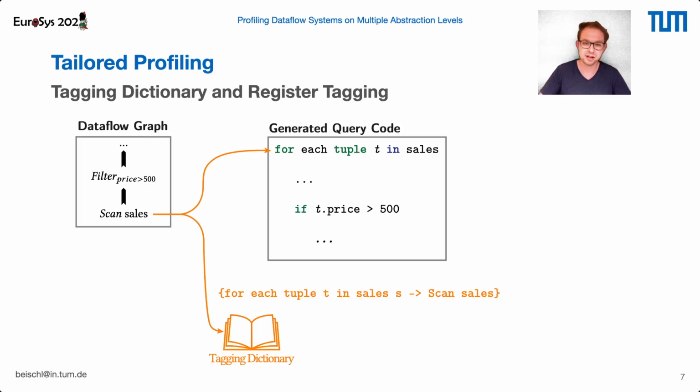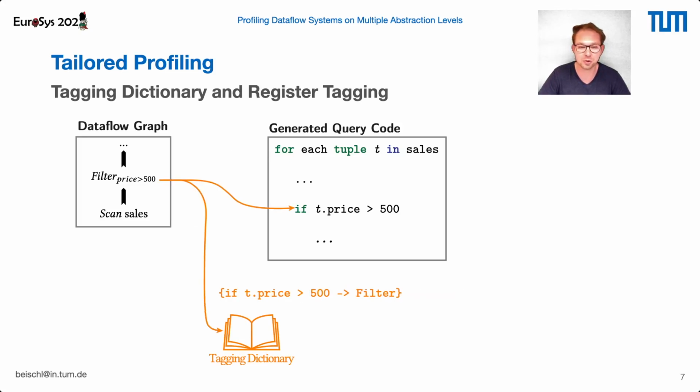So if we have a sample that contains a generated instruction, we just look it up in the tagging dictionary and see to which of our operators the entry belongs. You can just imagine it like a hash table where I insert my keys with values, with the instructions being the keys and the values being the data flow operators. We do this for each of our operators, and basically we just add a mapping for each of the generated instructions in our generated query code program.